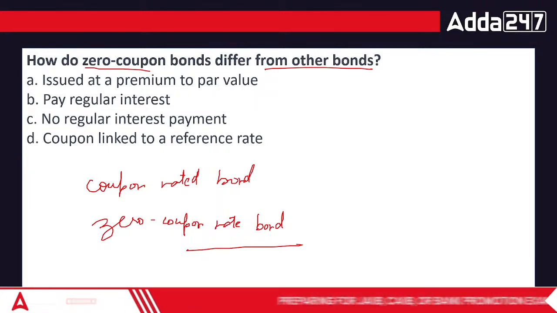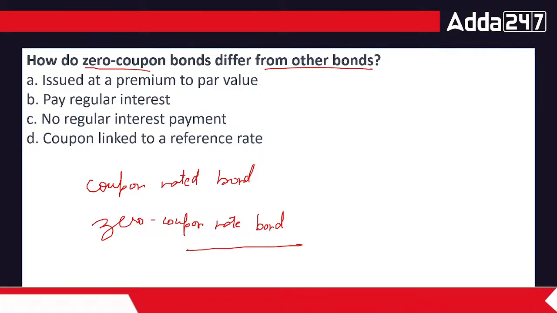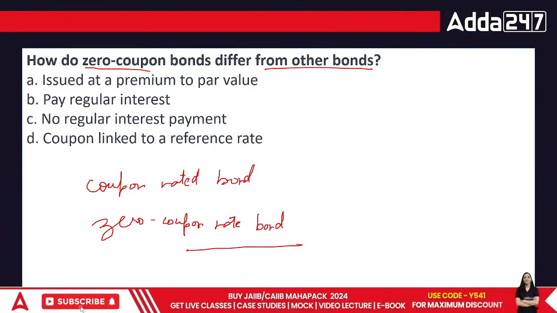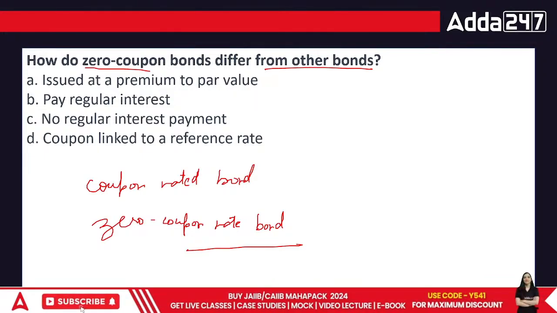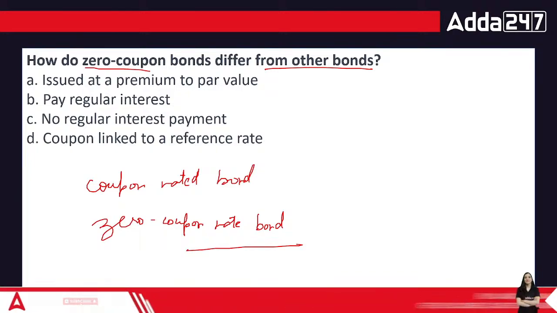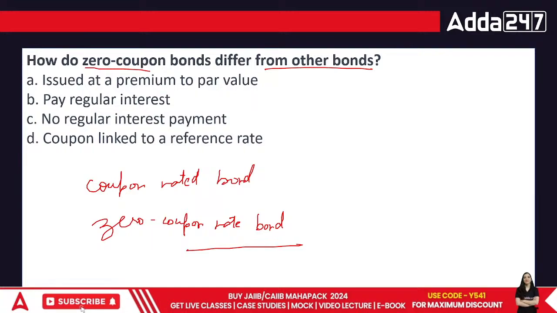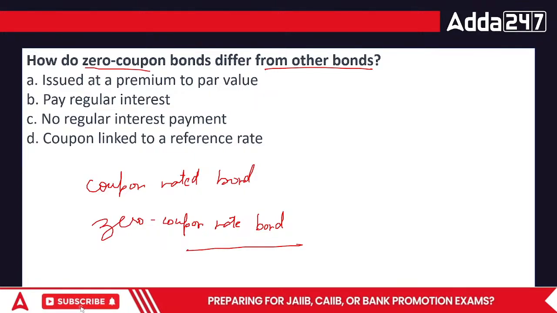To do a transaction, what would be the stronger reason? To do a specific transaction, the stronger reason would be that we are looking forward towards increasing our income. Right? If we cannot receive any income, then it's just not worth it. Right, everyone? That is the basic thing that we'll think of. So technically, the basic thing that we look forward to is any kind of income we are generating. Coupon rate means there's an interest rate which is already defined, right? And if that interest rate is not already defined, what else will we do?